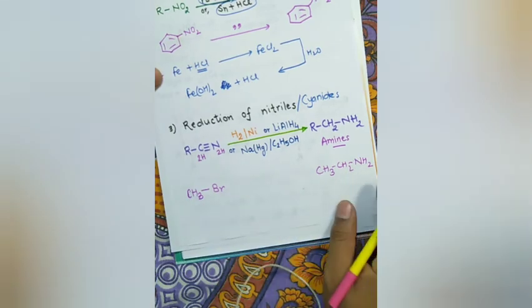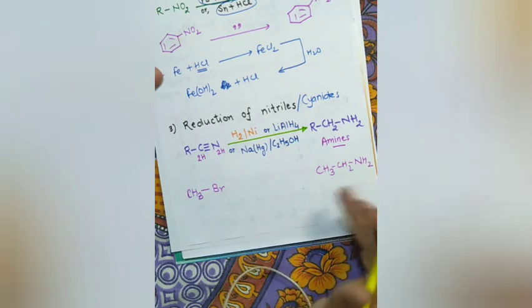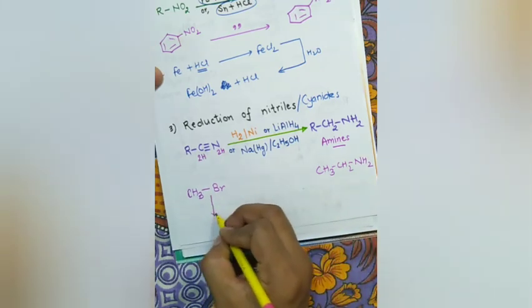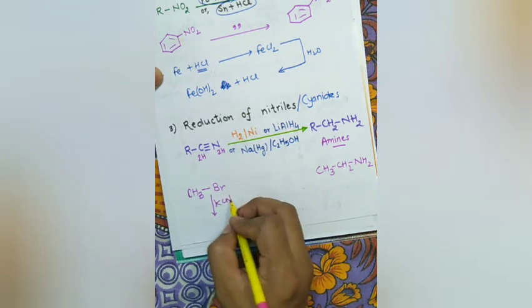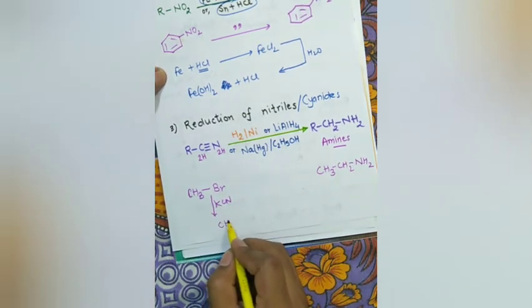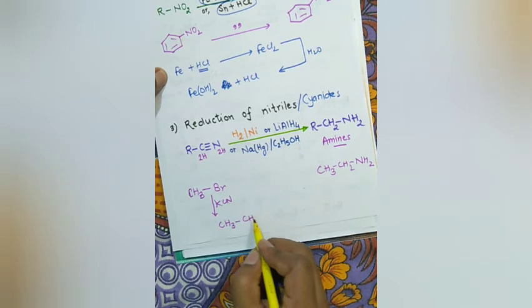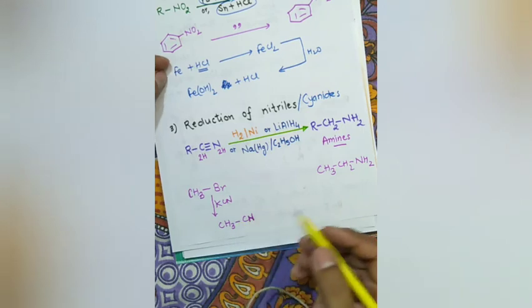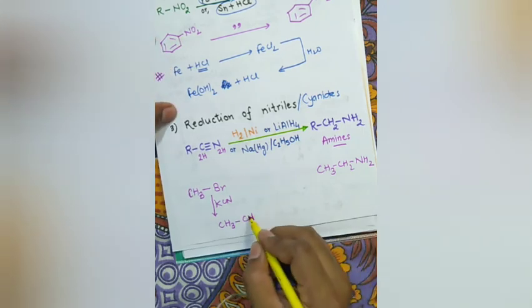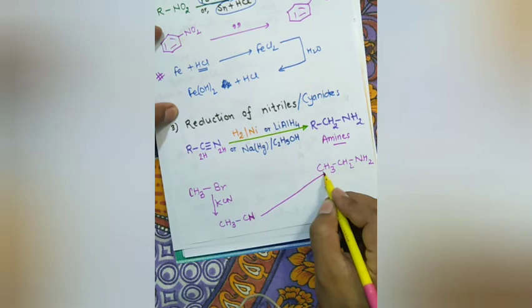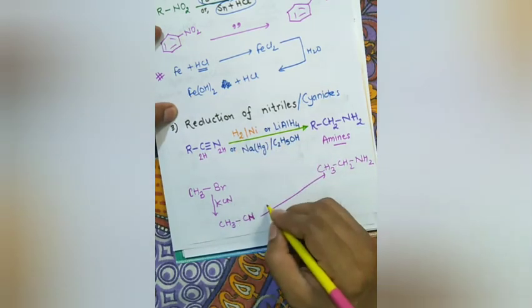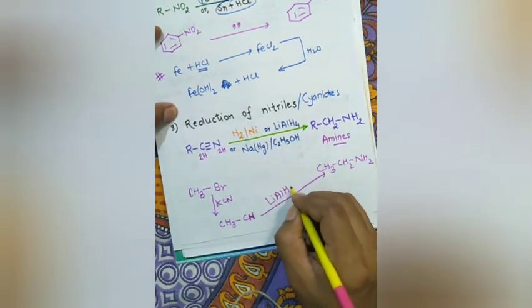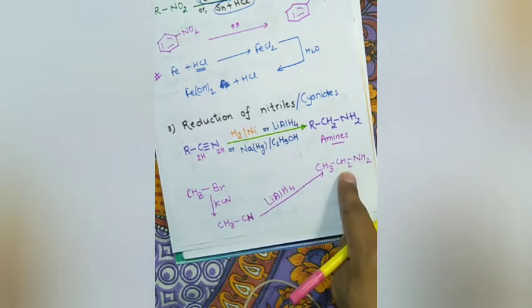This is a step-up reaction; you have to increase the carbon number. So, you can treat this with KCN. You will get CH3CN, and KBr will be removed. Now, this CN, if reduced by any of these reducing agents, suppose LiAlH4, you will get the required amine. This is a kind of step-up reaction.